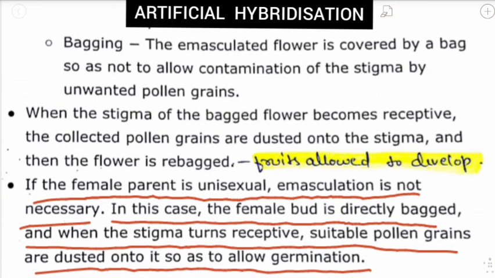But in the unisexual flower, we directly cover it by a bag. Afterwards, when it becomes receptive and capable of further germination, we dust pollen grains on it. In this way, fruits are allowed to develop by rebagging it once again.